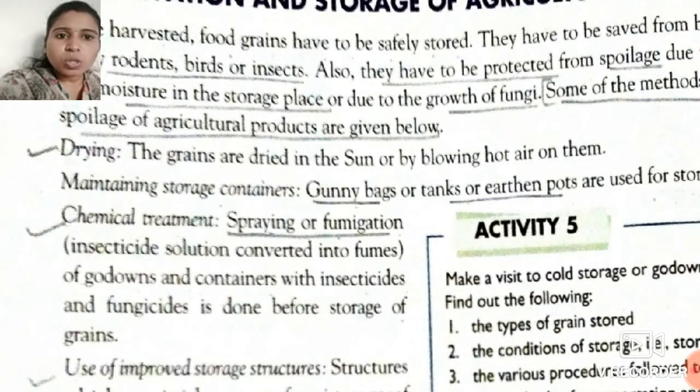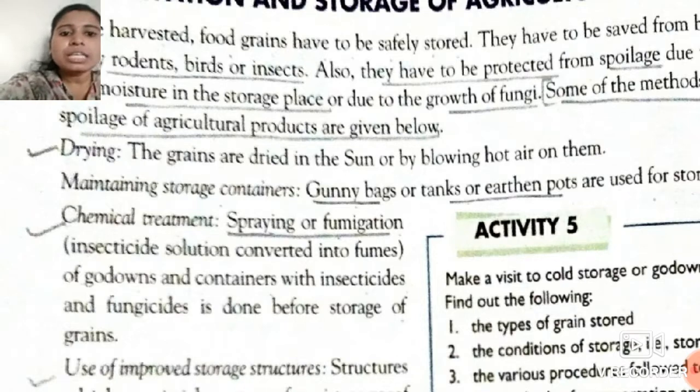Okay students. Just like this, the spraying or fumigation of godowns occurs. If we fumigate or spray certain insecticides into the godowns, the insects which are present in that room get killed, and if they get killed, there is no possibility of damage to our crop. Fungicides and insecticides should be sprayed in the godowns and containers before storage of grains.